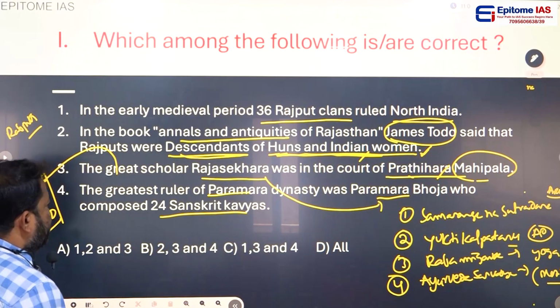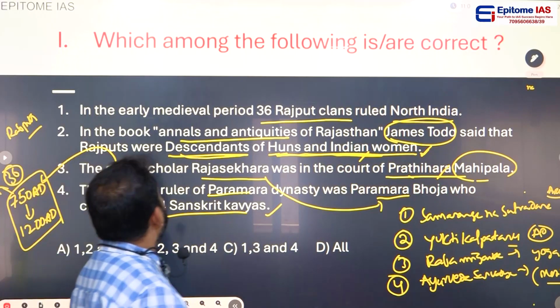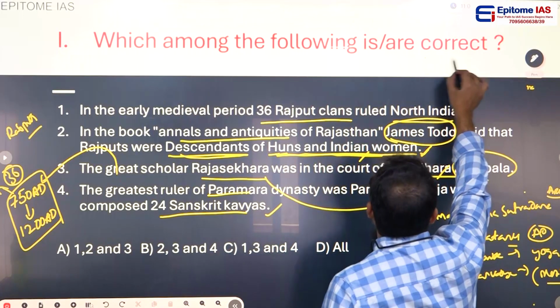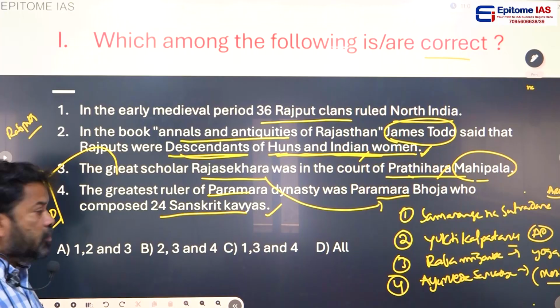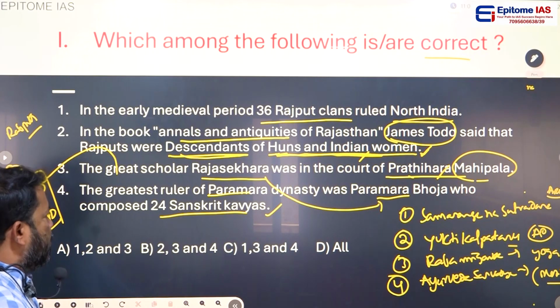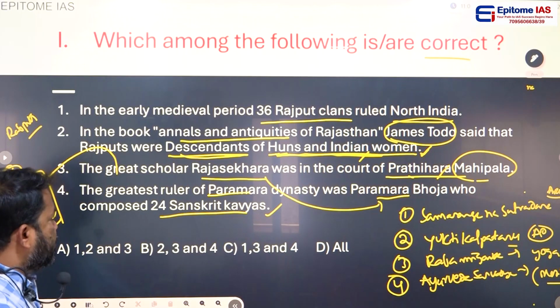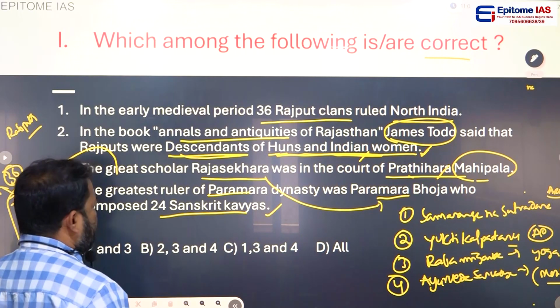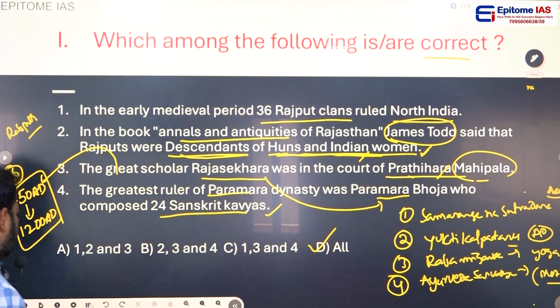Yes. And the right statement. And what is your question? Which among the following is or are correct? See, statement 1 is right, statement 2 is right, statement 3 is right, statement 4 is right. All the 4 statements are right. And your answer is D. All. Yes, clear? Yes, let's move to the next question.